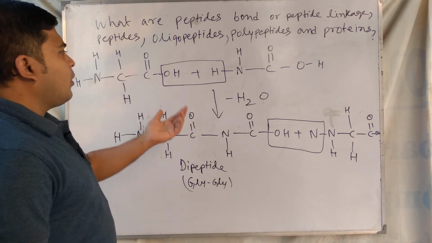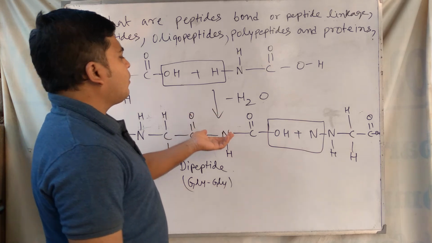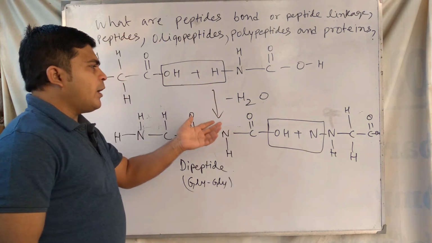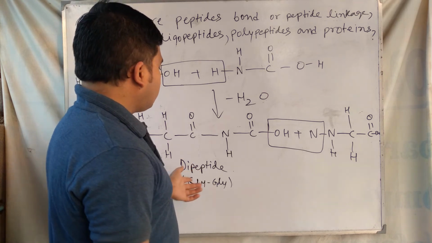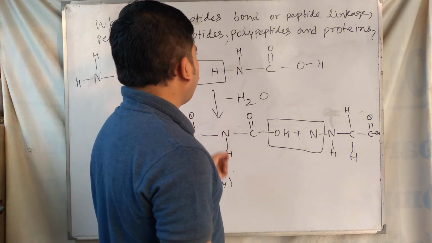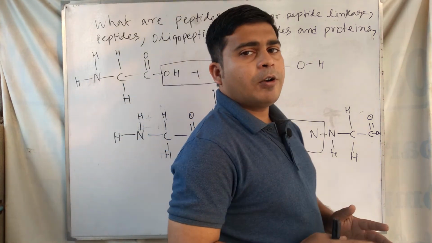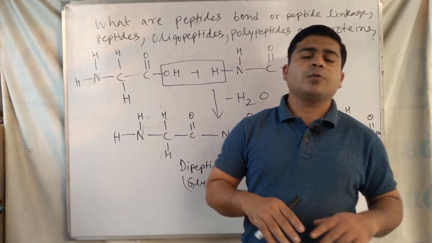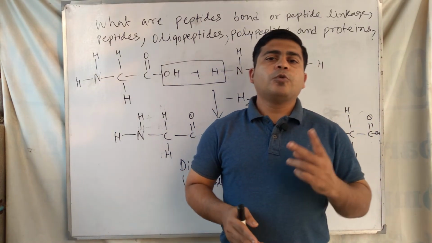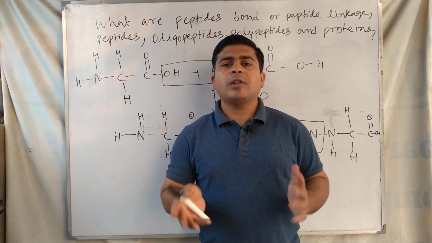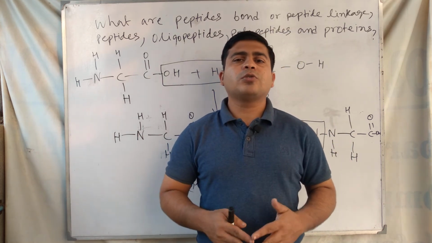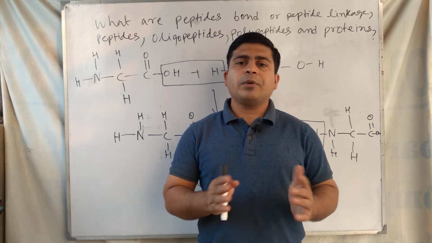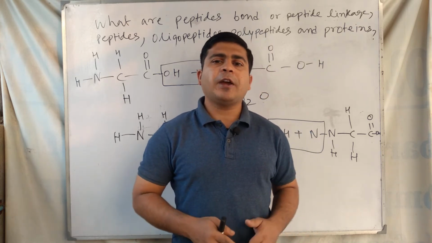two molecules condense by reaction of two amino acids, and the condensation product is formed, which is called a peptide. And peptides are classified as dipeptide, tripeptide, depending on the number of molecules that are condensing. If two molecules are condensing to form the peptide, then we call it a dipeptide. If three molecules are condensing to form the peptide, that time we call it a tripeptide. And